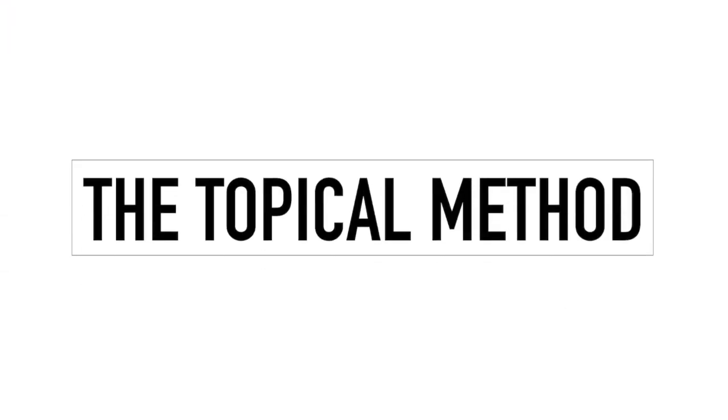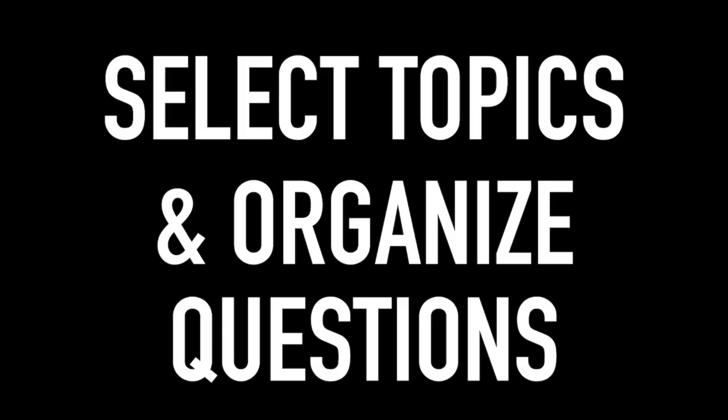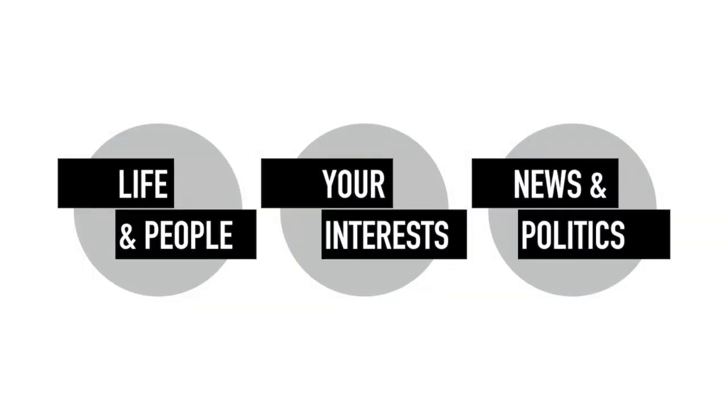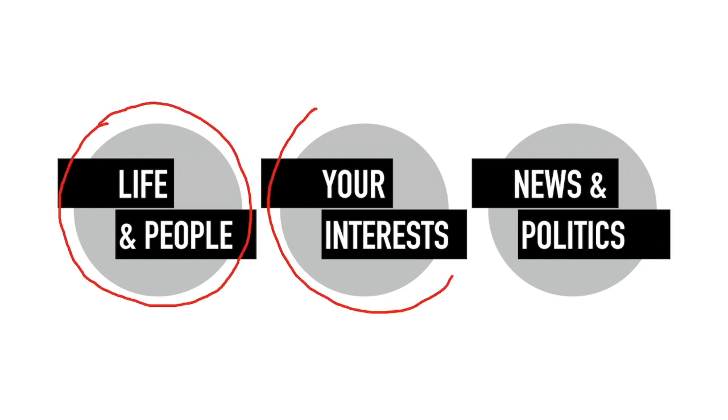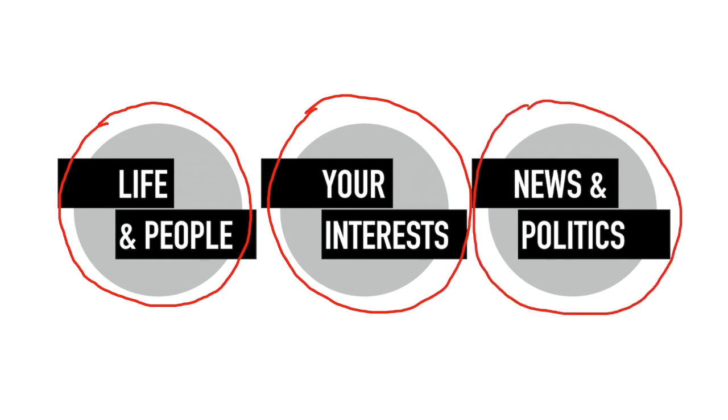The topical method. Let's get started with step number 1. So the first thing you want to do is select topics and organize questions. All right, so there are 3 different categories that you need to pay attention to. The first category is life and people. The second category is your interests, and the third category is news and politics.